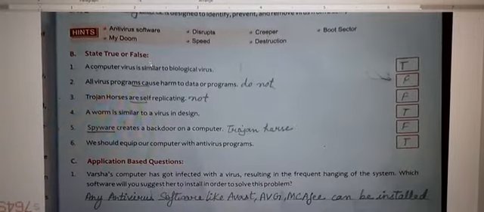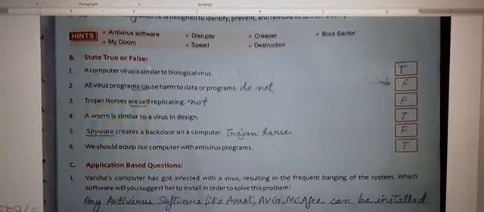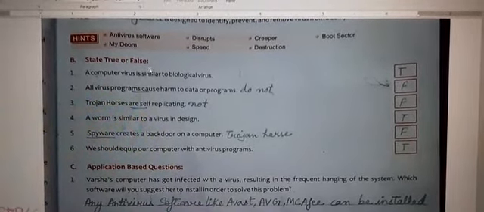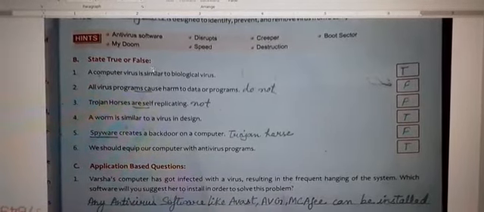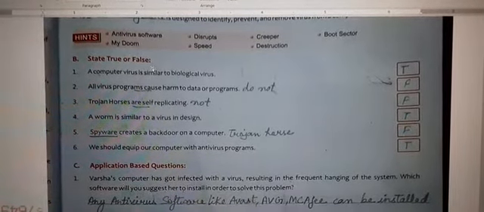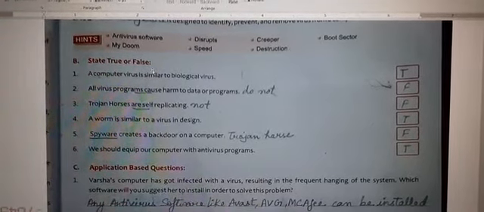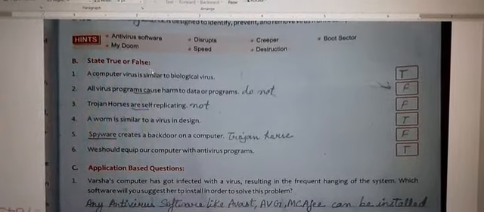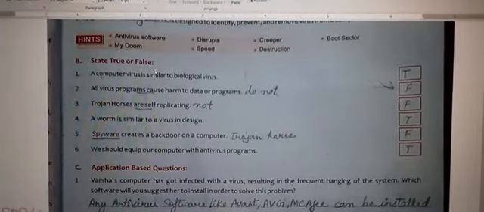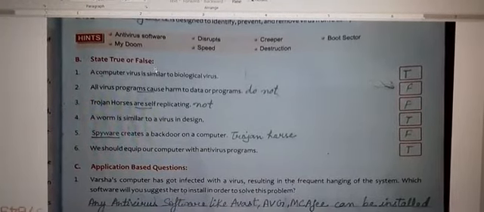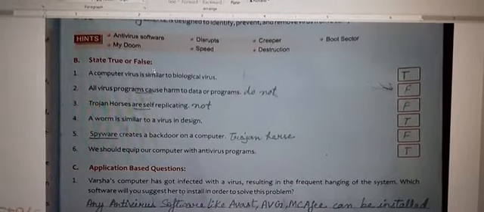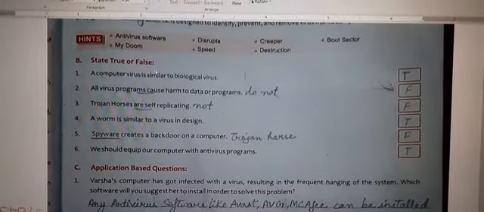First of all, you have to write all the exercises in your copy. First, you will write fill in the blanks. Then, true false, the pattern you know how to write it. In true false, you have to write the statement with their correct statement also. That you were doing earlier in the previous classes. Same pattern you have to follow in this class also.